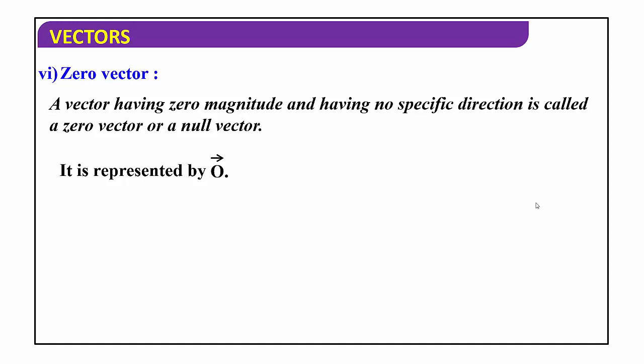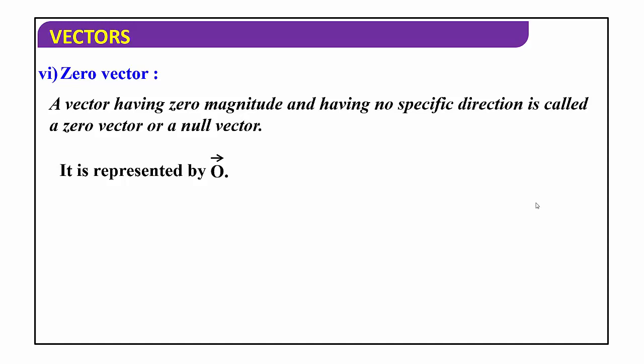A vector having zero magnitude and having no specific direction. Zero magnitude. For example, if the object is at rest, what is its velocity? Velocity is zero, zero magnitude. When its magnitude is zero, when it has no specific direction, then we can call it as zero vector.